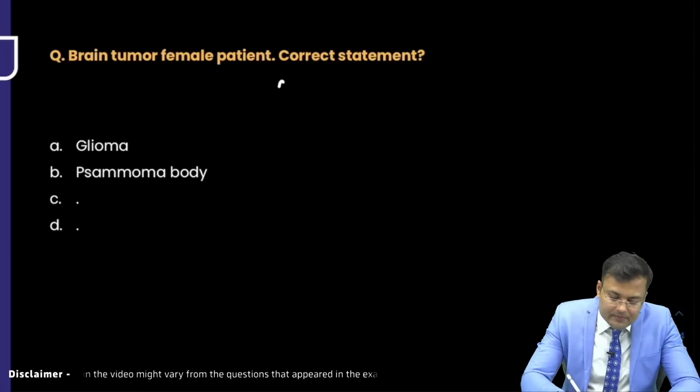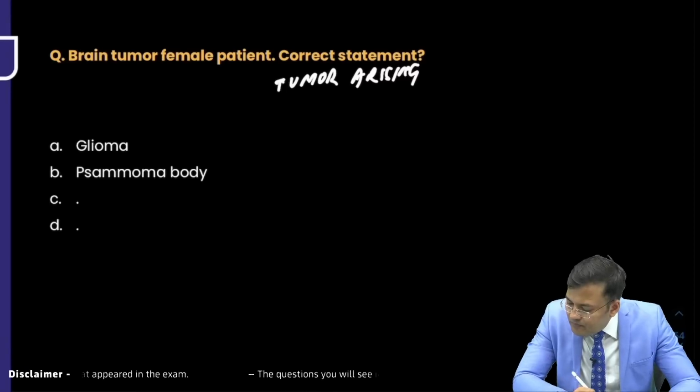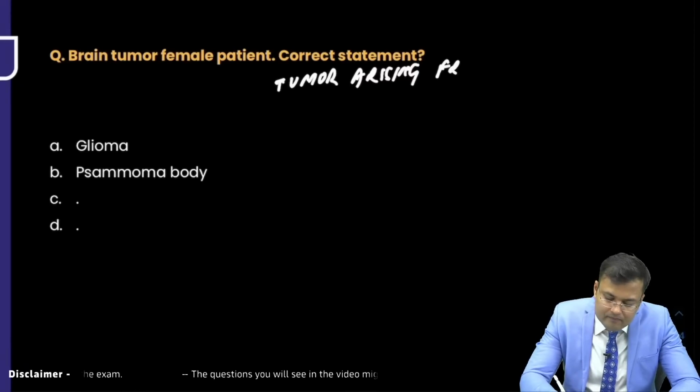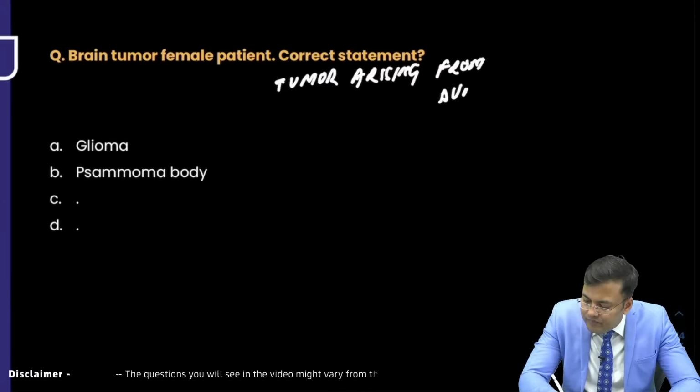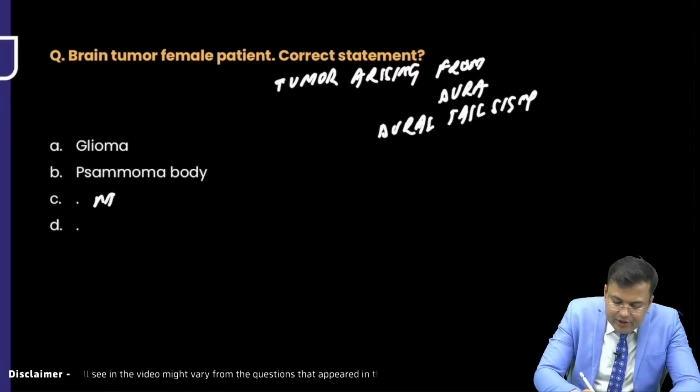Dural tail sign was there, tumor arising from dura. In the option there was meningioma.